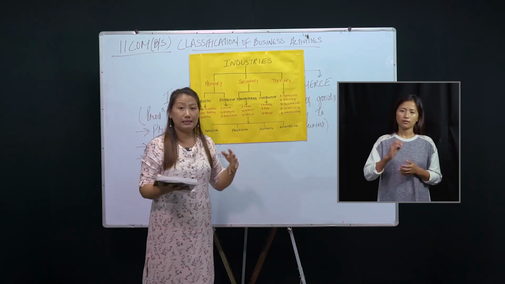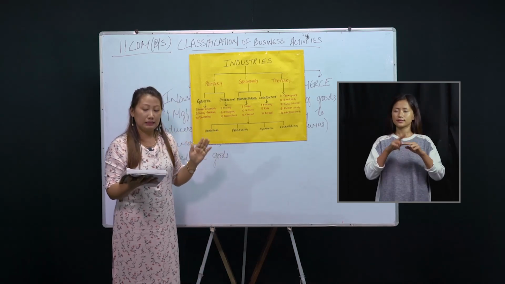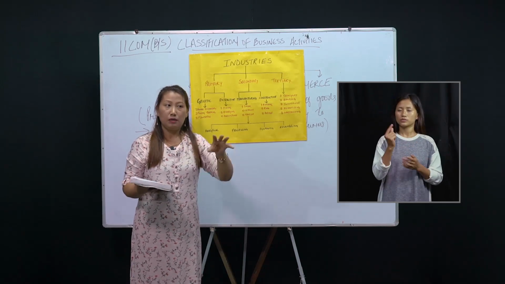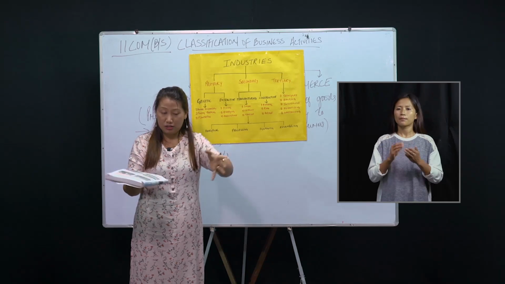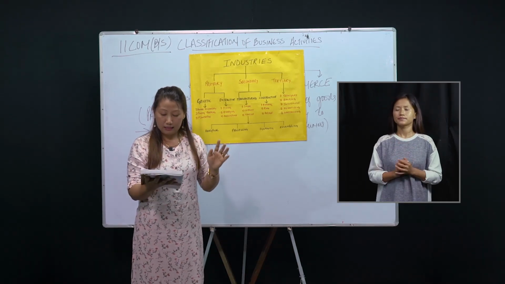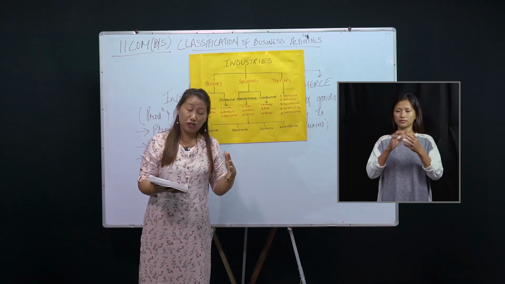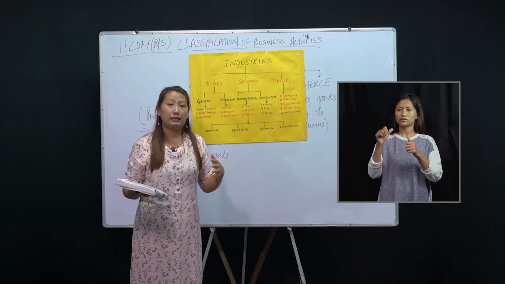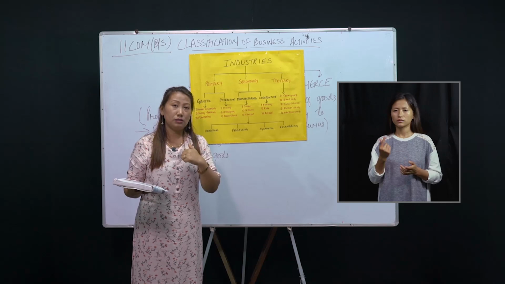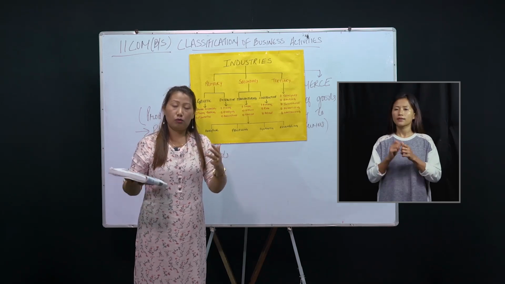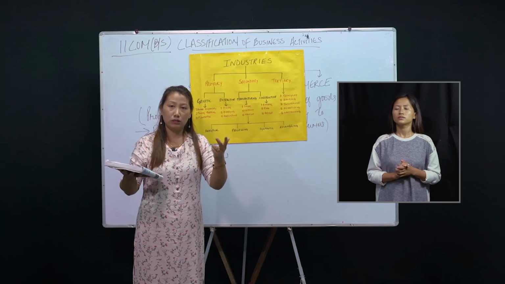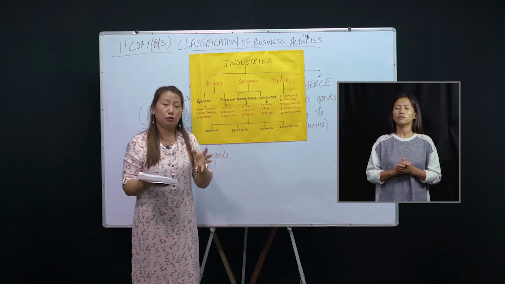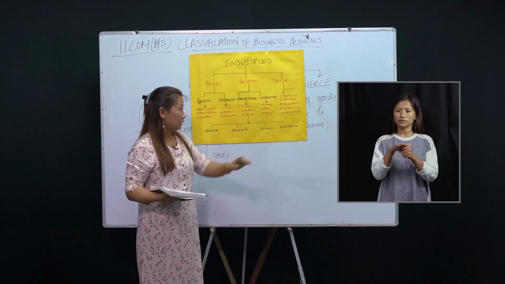The third one is synthetic industry. When we say synthetic industry, it means many raw materials are used to produce one useful product. That means two or three or more raw materials are used in order to produce one product. For example, cement is manufactured by mixing limestone, gypsum, or coal. Or the perfume that we use is a mixture of alcohol, water, some important minerals, and oil. So when many raw materials are used to produce one useful product, that is called synthetic.